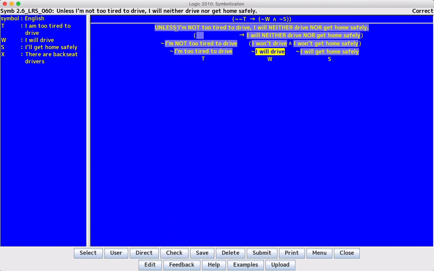So it's really just making sure we know how, okay, it's an unless sentence with these two pieces. So unless is always a conditional with a negation, and then do the two pieces. So this piece introduces a negation there, and this piece introduces, well, a conjunction of negations. So we end up with a lot of negations, but we know where each one came from. So that's how we can symbolize 2.6 LRS 60.